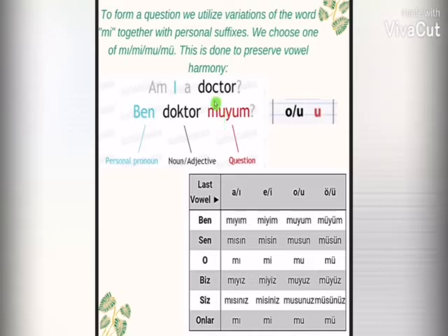So we used mu. So you have to remember this rule for the last vowel. So for ben, sen, biz, onlar.